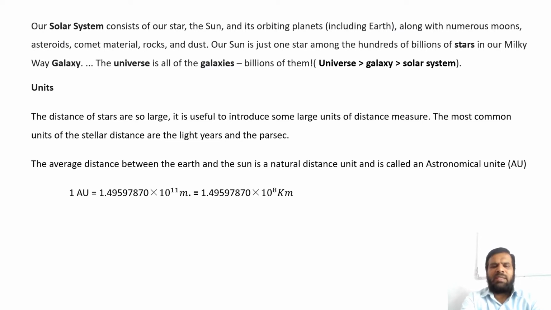The average distance between the Earth and the Sun is a natural distance unit and is called an astronomical unit. It is represented by AU. 1 AU is equal to 1.49597870 × 10^11 meters, or that can also be written as 1.49597870 × 10^8 kilometers.